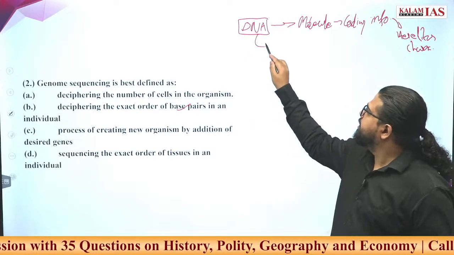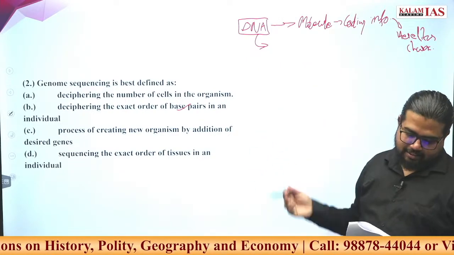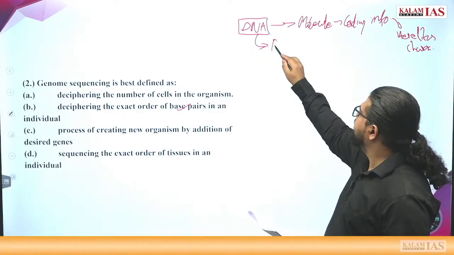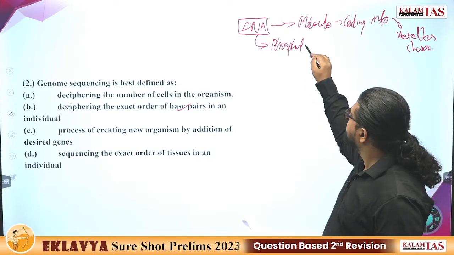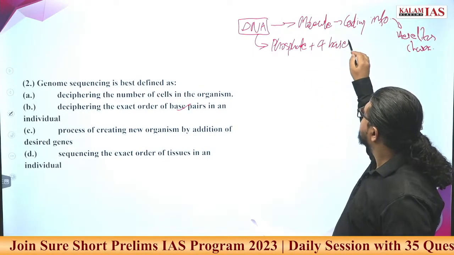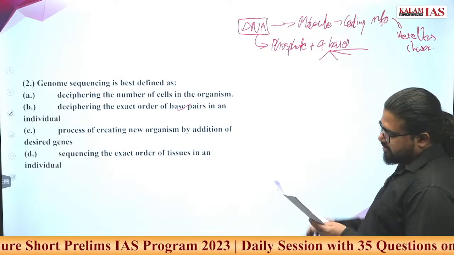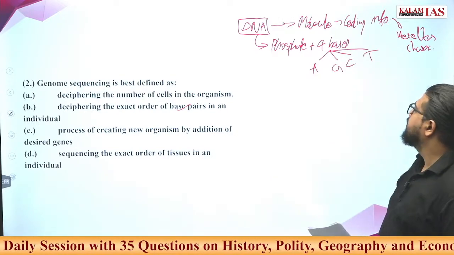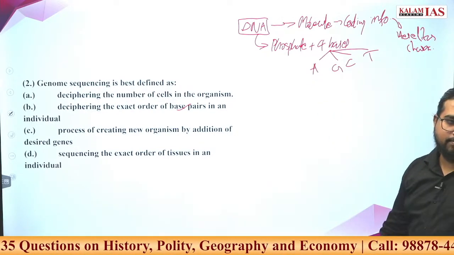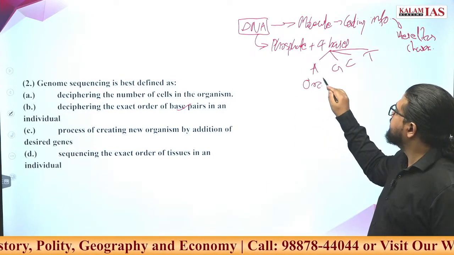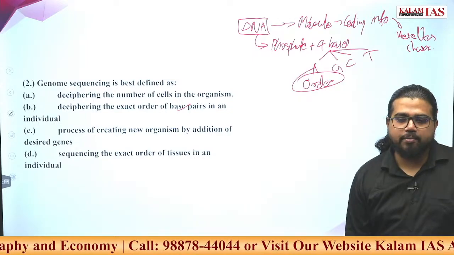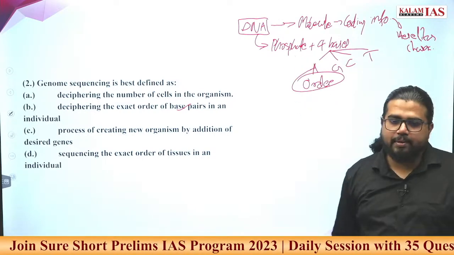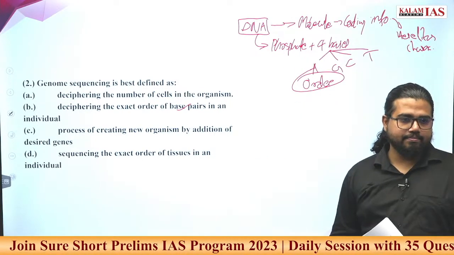Now what is the structure of DNA? We have a double helix structure. DNA is composed of a phosphate group plus four bases. These four bases are adenine, guanine, cytosine and thymine. Now the order of this phosphate and four bases decides the whole characteristics, or genetic information, that is stored in the molecule. What order these bases and the phosphate are present in a given DNA.